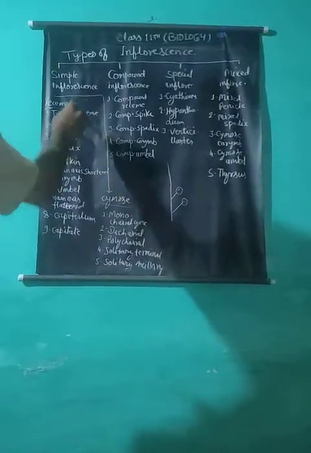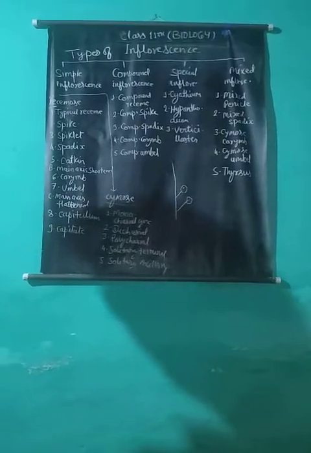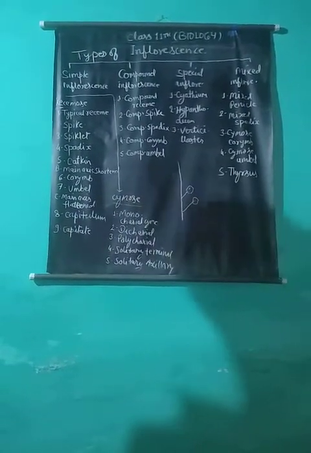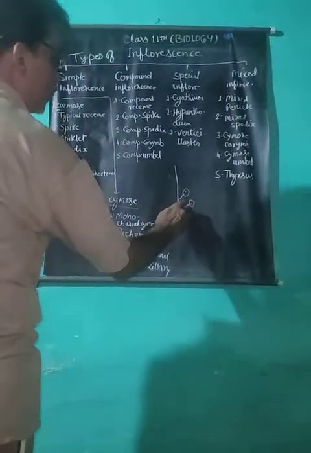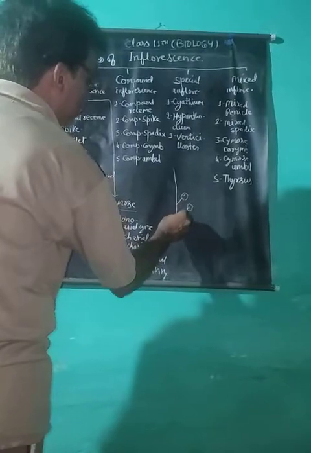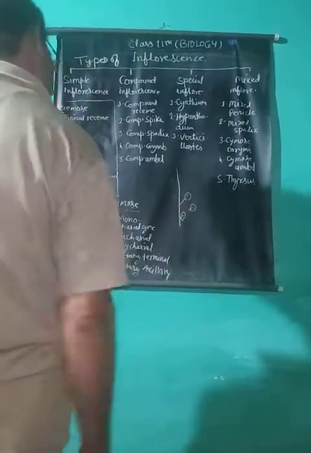Second type, a spike, when the main axis is elongated and sessile flowers are borne laterally in acropetal succession. Sessile flowers means which don't have a stalk or pedicel. They are directly attached to the main axis.